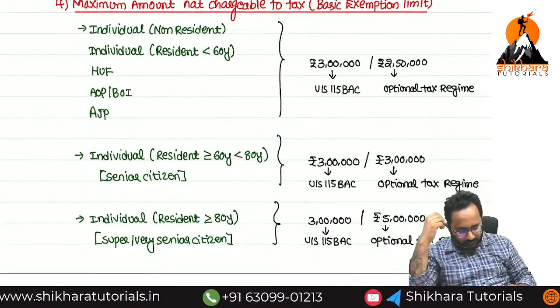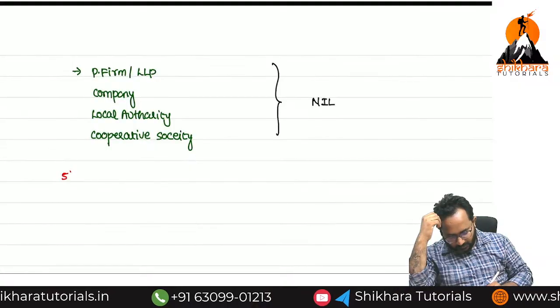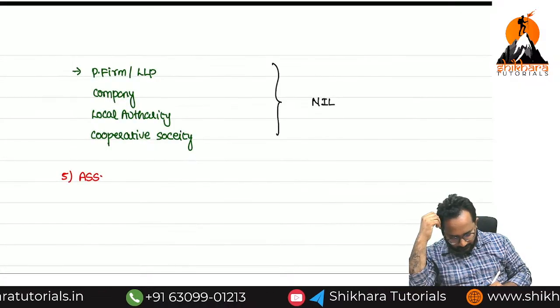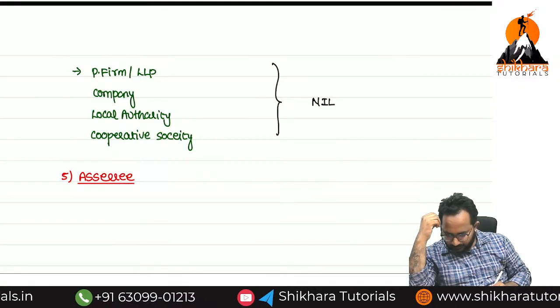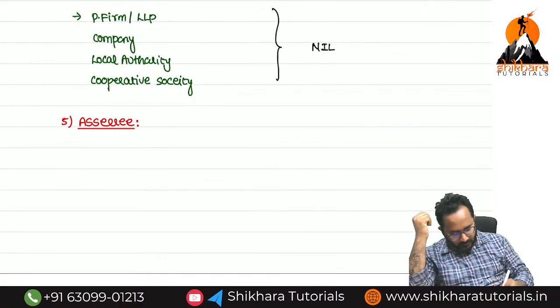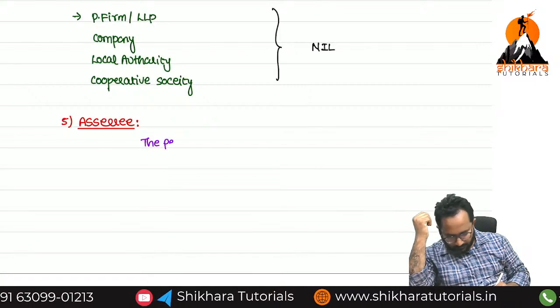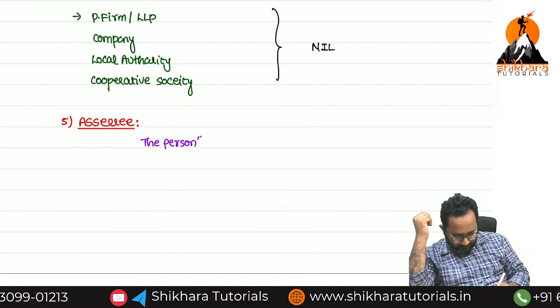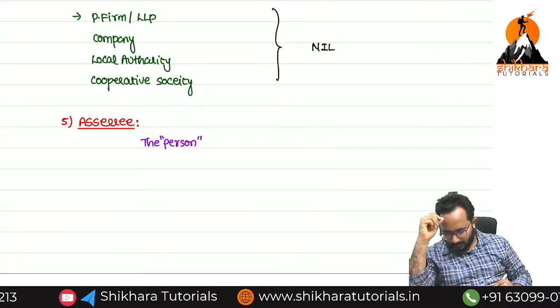Yes, fifth point, ma. Now we can write down the definition relating to SSC. Shall we write, ma? The person, first of all, is a person under section 2 subsection 31. Yes, ma'am.